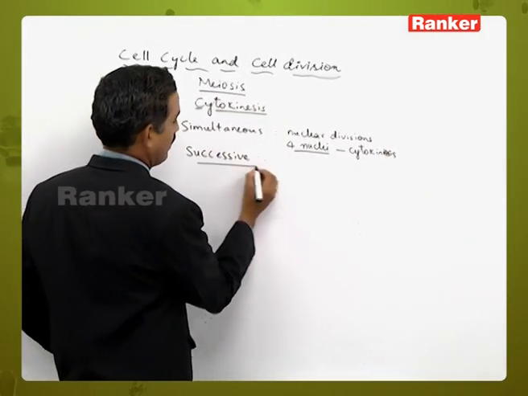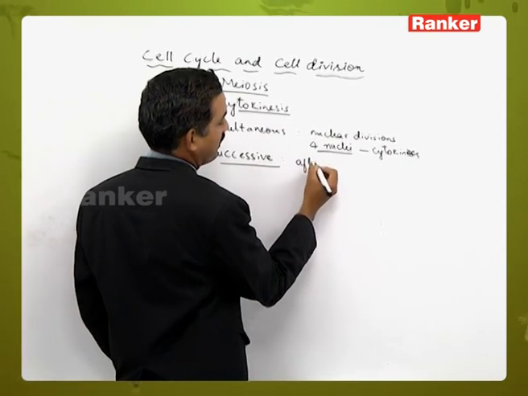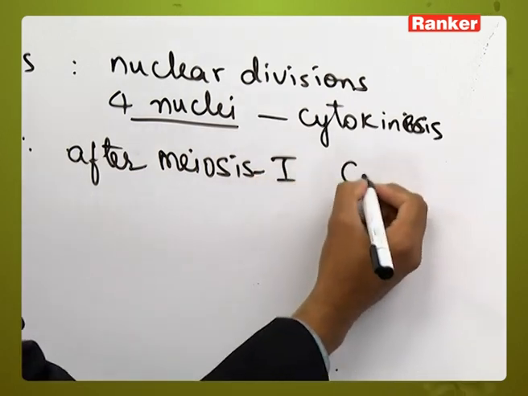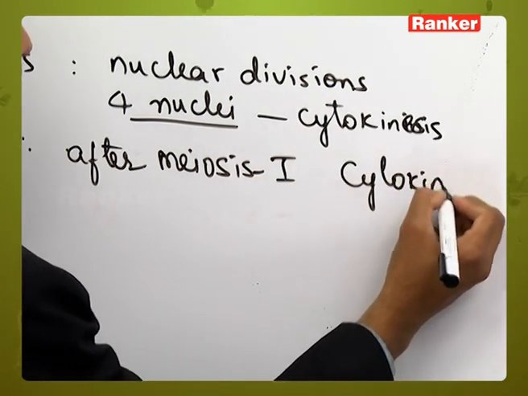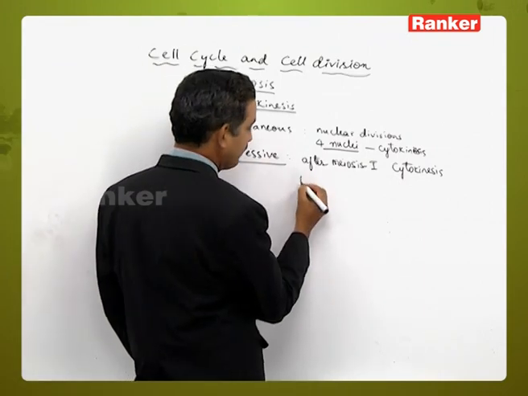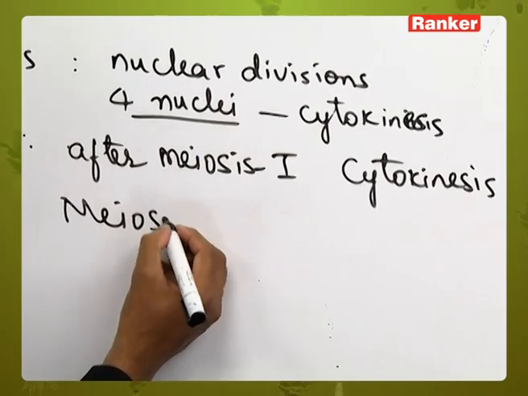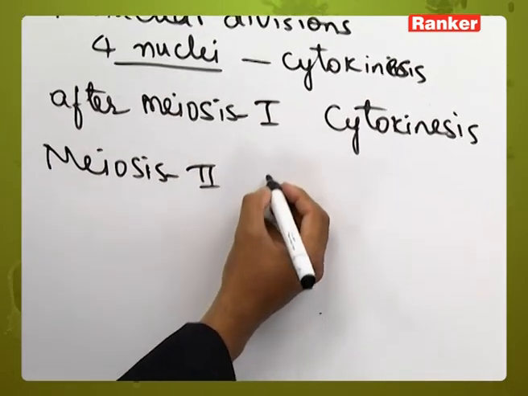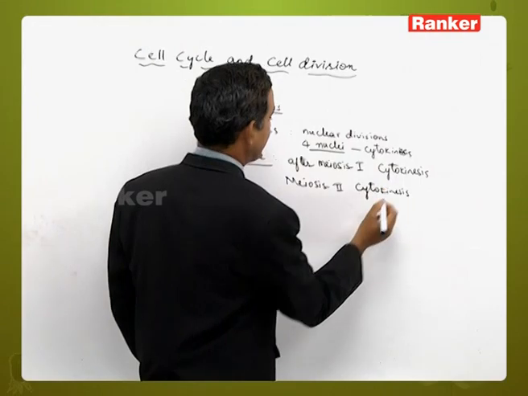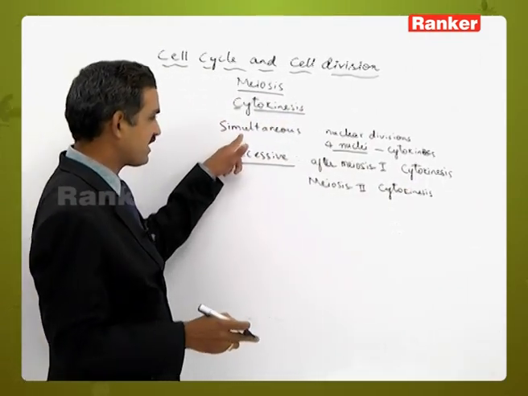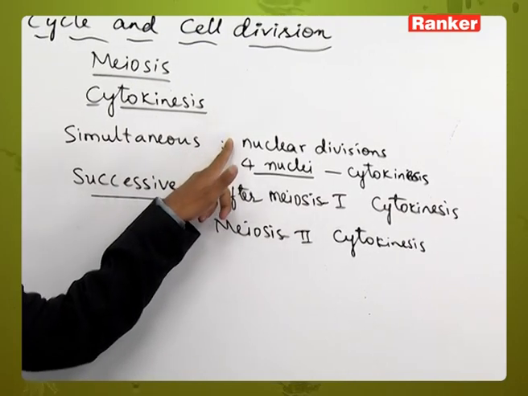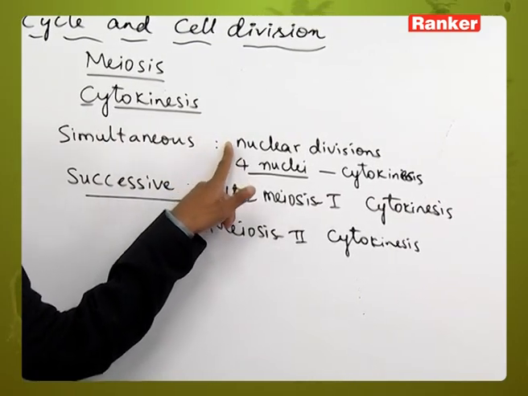Whereas in the successive type, after meiosis 1, cytokinesis will occur, leading to formation of 2 daughter cells. Then after meiosis 2, once again the cytokinesis will take place. That is, in the simultaneous type, the nuclear division will take place twice, but cytokinesis will occur only once, after the completion of meiosis 2 only.